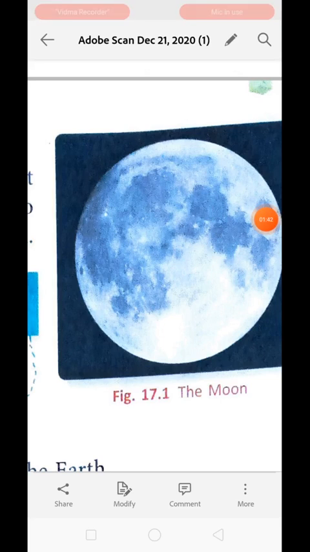There are some natural objects that revolve around a planet. This moon is also one which revolves around a planet. Our moon is revolving around our earth. So this type of object which revolves around a planet is known as a satellite. As it is present naturally over there, it is called a natural satellite. The moon is a non-luminous object, meaning the moon does not have its own light, but it still appears shiny in the bright sky.